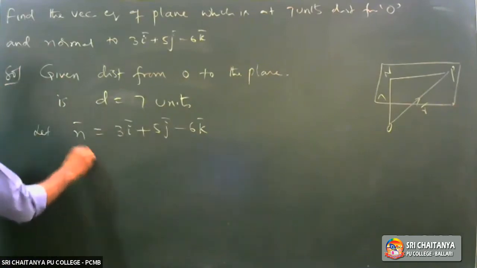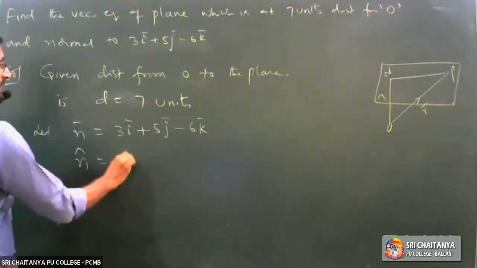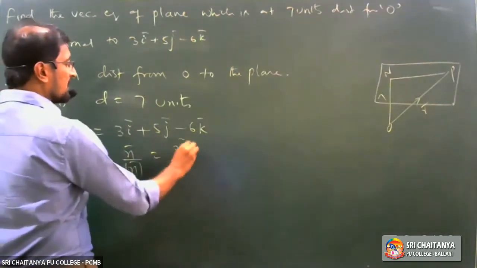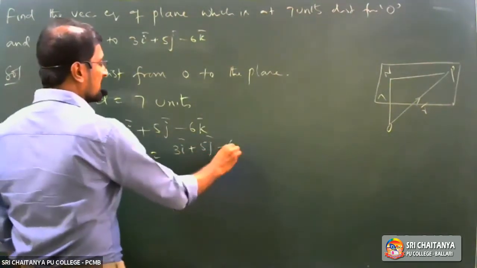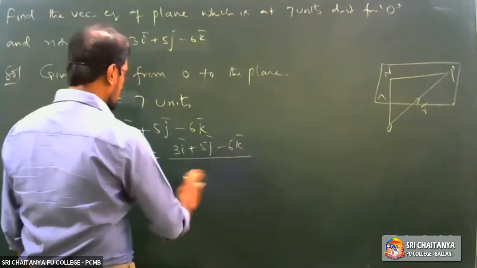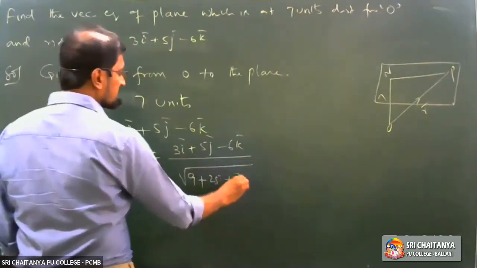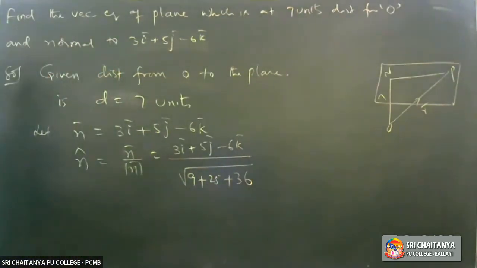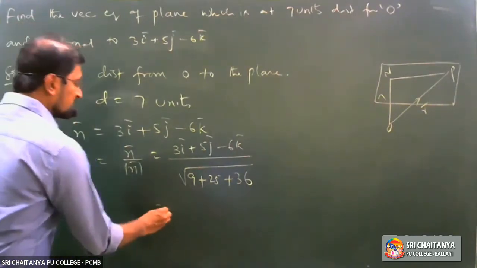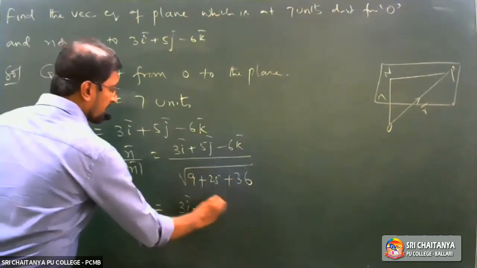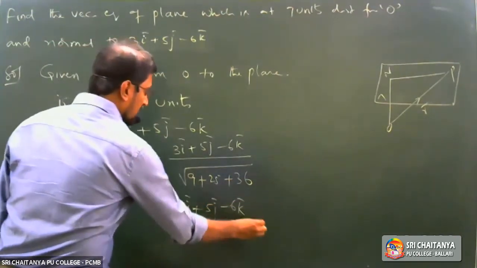Find n cap. n cap equals n bar by mod n bar, which equals 3i plus 5j minus 6k upon root of 9 plus 25 plus 36. Right? Now, simplifying this, you get 3i plus 5j minus 6k bar upon,